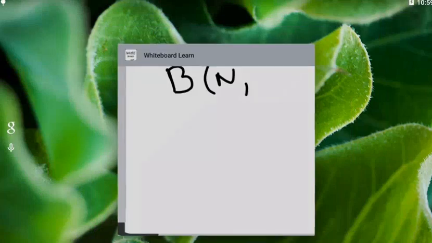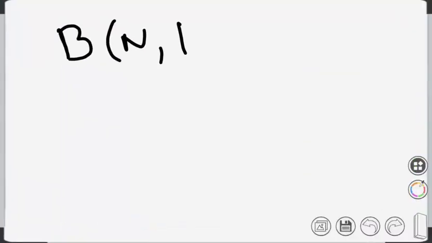Now please write whatever I am saying and I'll try to explain. Binomial distribution we write as B(n, p). Binomial distribution has two parameters.